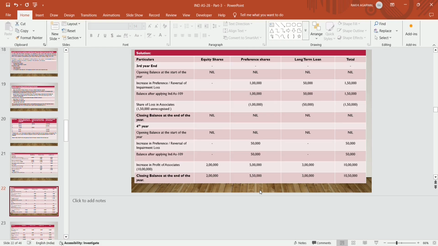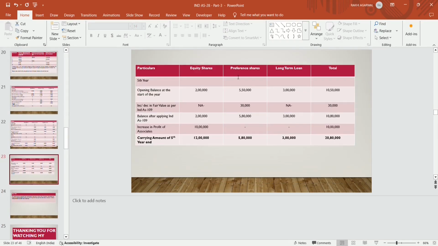Now the closing balance at the end of year 4 becomes, in case of equity, 2 lakhs. In case of preference shares, 50,000 there is an increase as per Ind AS 109 and it becomes 5 lakh 50,000, and long term loan becomes 3 lakh. These closing balances become the opening balance in year 5, that is equity 2 lakhs, preference share 5 lakh 50,000 and long term loan 3 lakh. So total becomes 10 lakh 50,000.